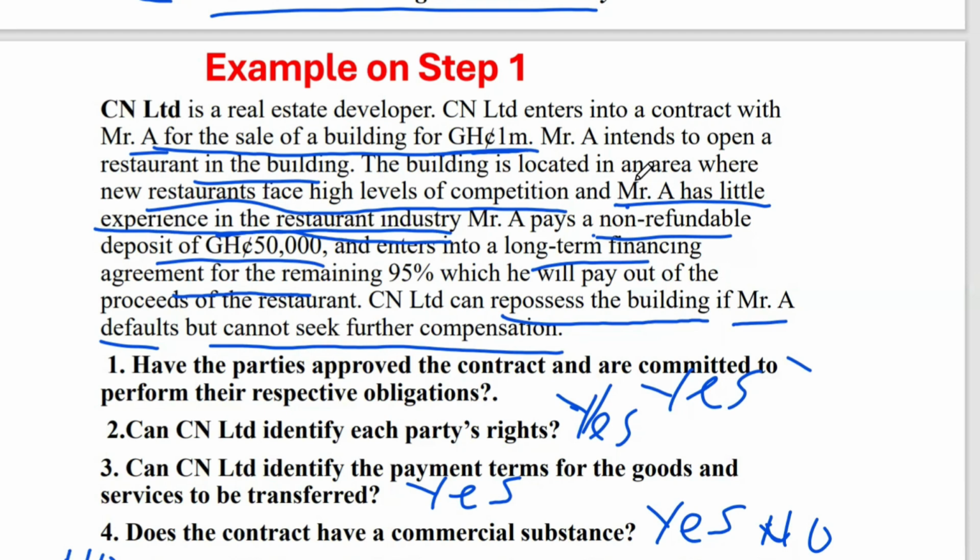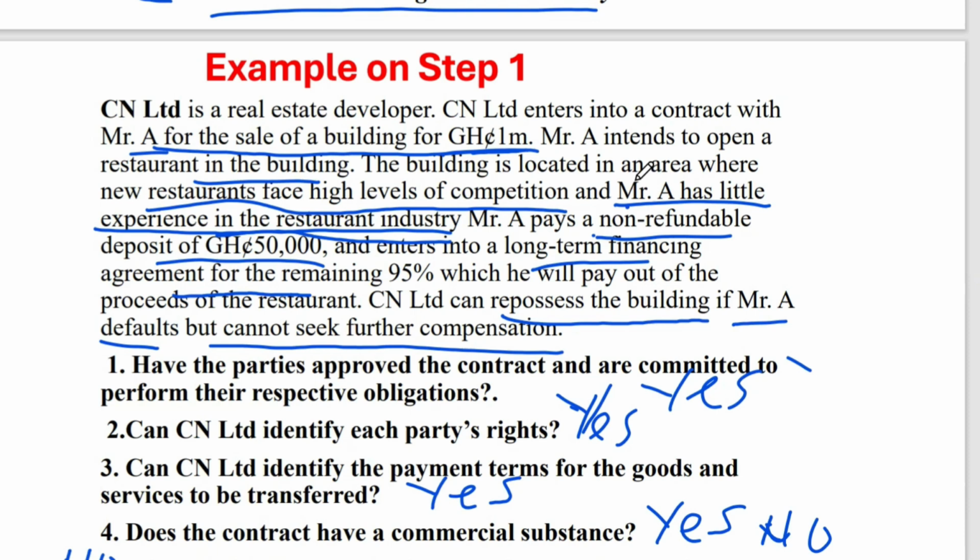A might suffer or will face a high level of competition, will struggle to even make money, because if you're in an industry where there's high competition, it won't be easy for you to just make it, to just come out like that, right? You face a high level of what? Competition. So even getting any revenue or income at your initial stage will be very, very difficult for you, right? And it says Mr. A also lacks other income or asset that could be used to repay the loan, right? And then Mr. A's liability under the loan is limited because the loan is non-recourse, right?